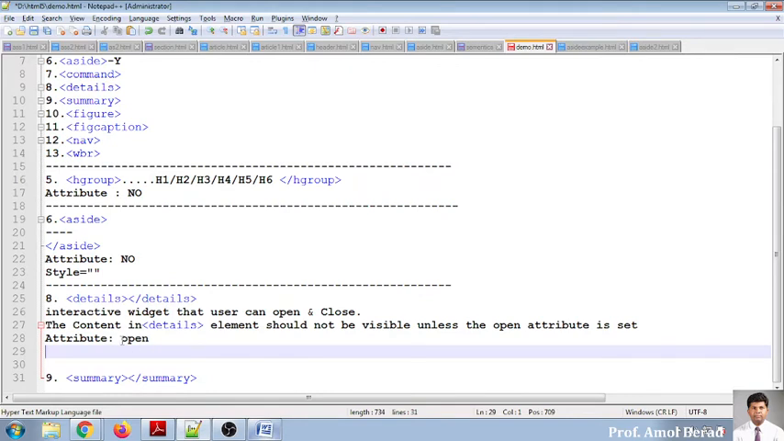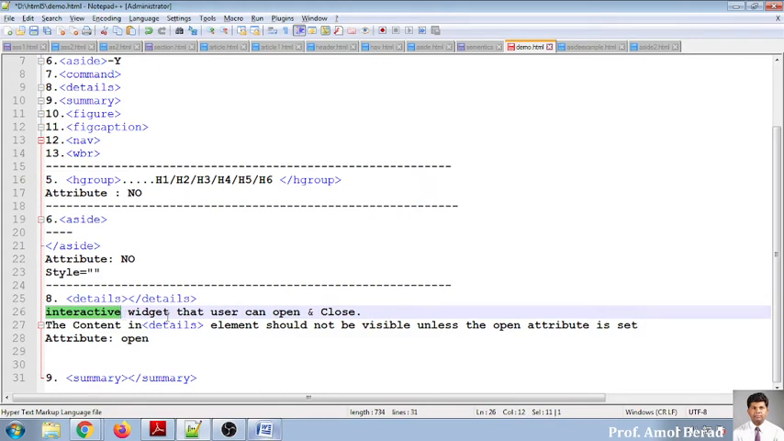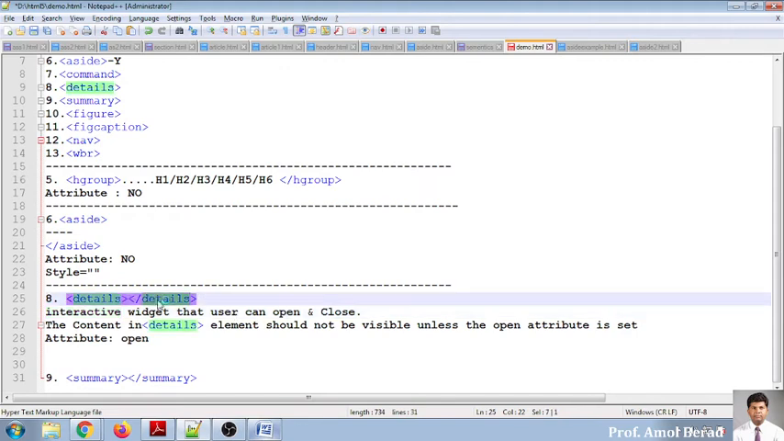See, there is one attribute for the element called details. The name of the attribute is open, so this needs to be used. I have written that it is used for interactive content. Whenever you use this, it is interactive. When you click, some operations will happen in your browser. So something will be hidden and something will be shown whenever you use the details tag. If you want to make it visible, you have to write an attribute in the element. The name of the attribute is open. You have to pass some value, then only it will work for you.